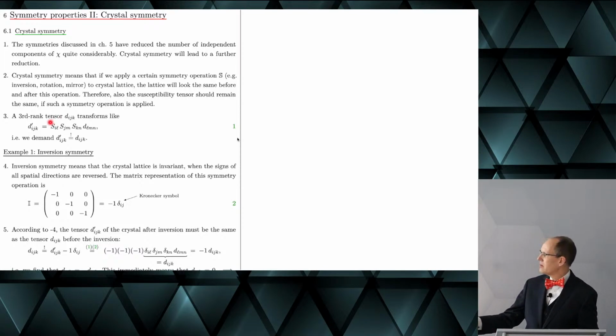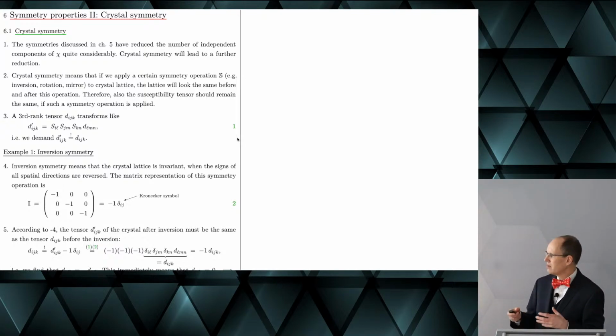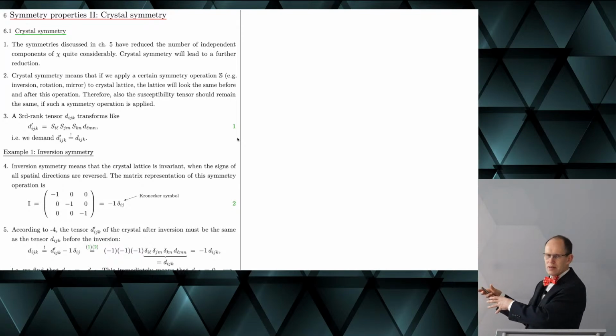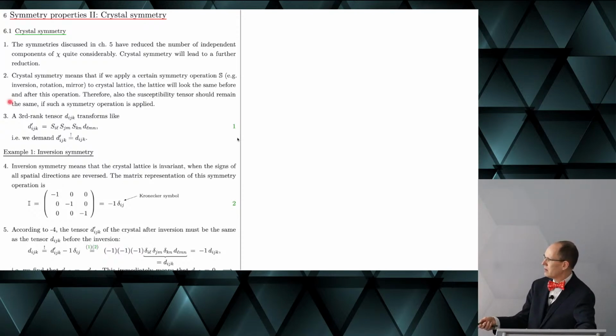There you would have this just twice. And usually one writes it as the rotation matrix on the left-hand side, then the tensor that you want to transform, and then on the right-hand side the transposed rotation matrix. But in general, we write it in this way, in the Einstein sum convention.